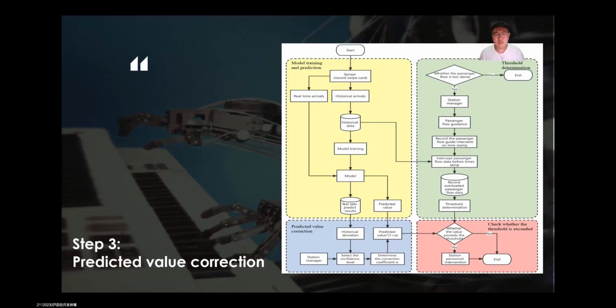Now let's look at the second branch under the model from step one. We can use this model to predict the number of people. After we have finished that, we need to use the alpha to correct our prediction because the predicted value is often lower than the true one.